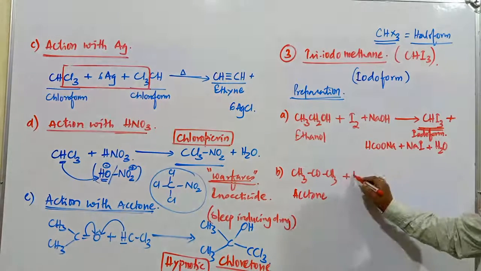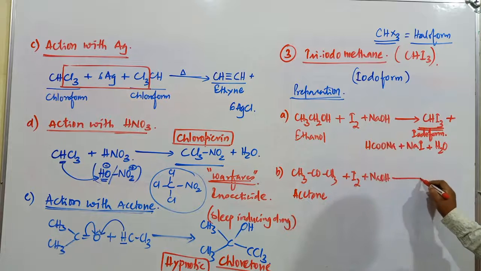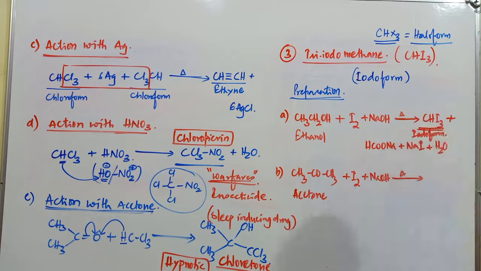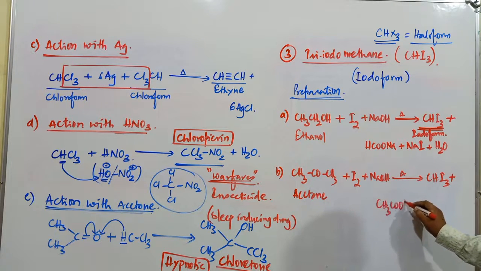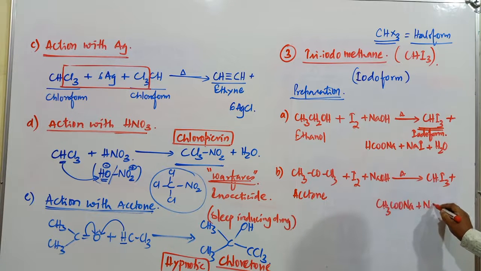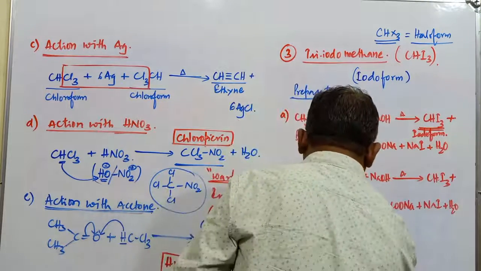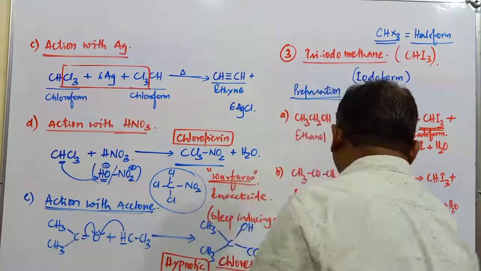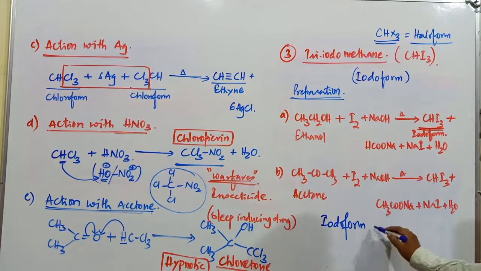When the same acetone is treated with the same reagent, iodine and sodium hydroxide, after heating this mixture, here also CHI3 plus CH3COONa plus sodium iodide plus water. So both of these reactions are commonly known as iodoform reactions. A very important reaction. We will discuss it in the case of alcohols, aldehydes and ketones. So that is the iodoform reaction.